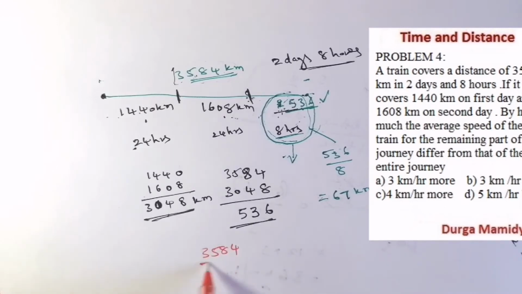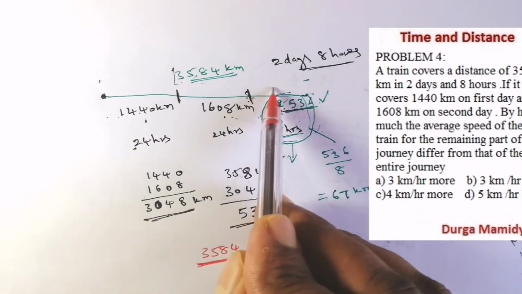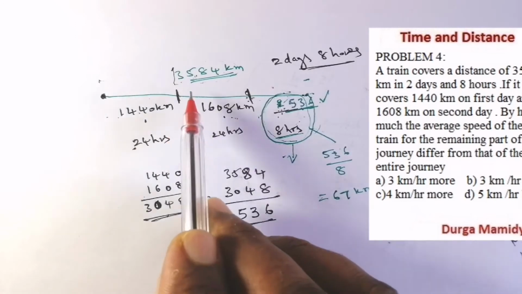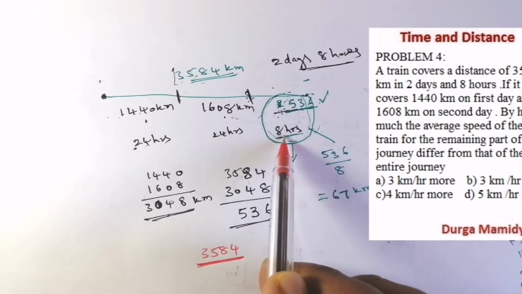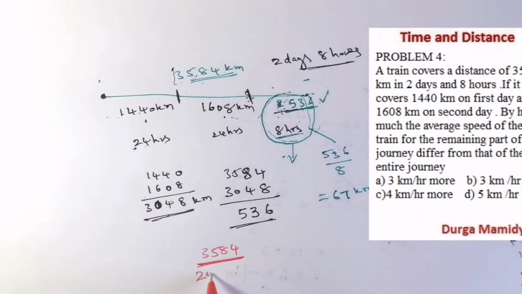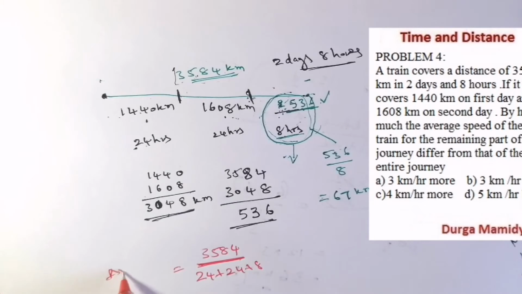3584 kilometers they have moved. Total distance is 3584 kilometers. What is the total time? Total time is 24 plus 24 plus 8. Because what is the average speed formula? Average speed formula is total distance by total time.